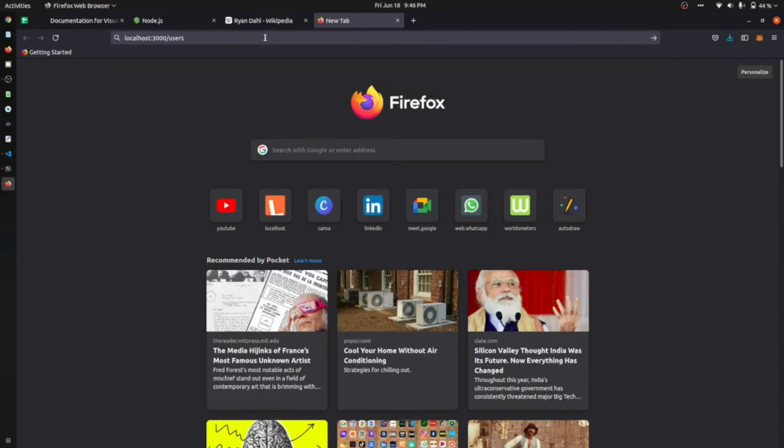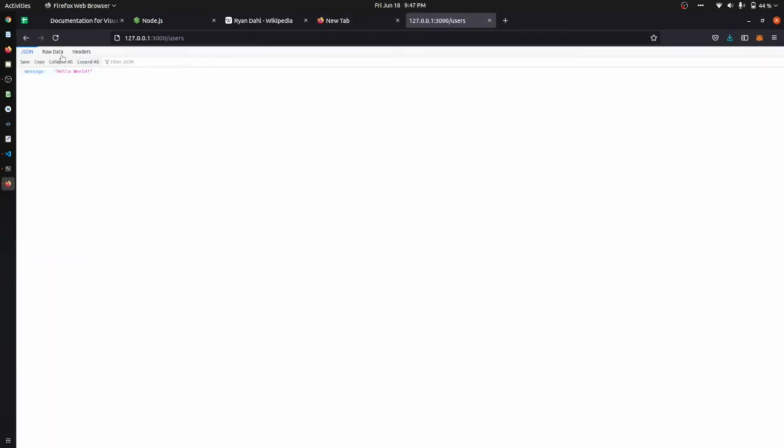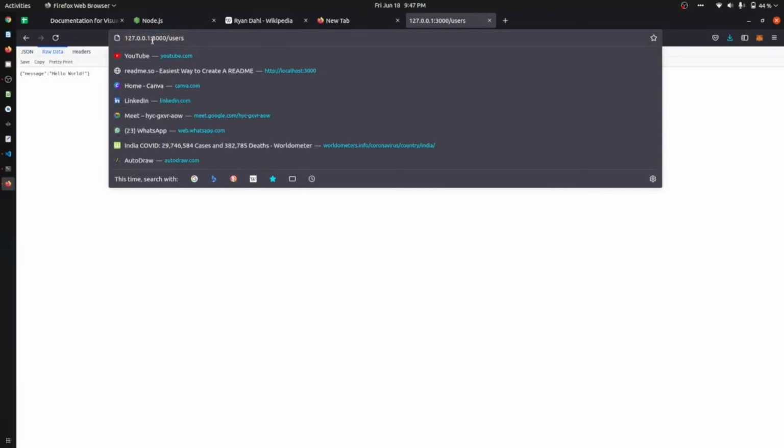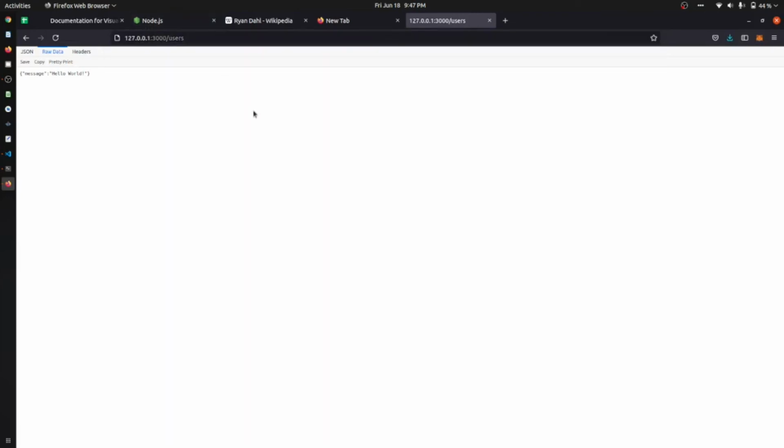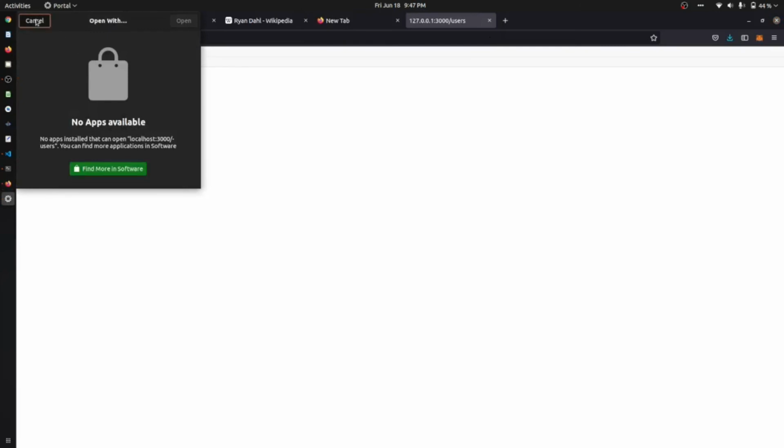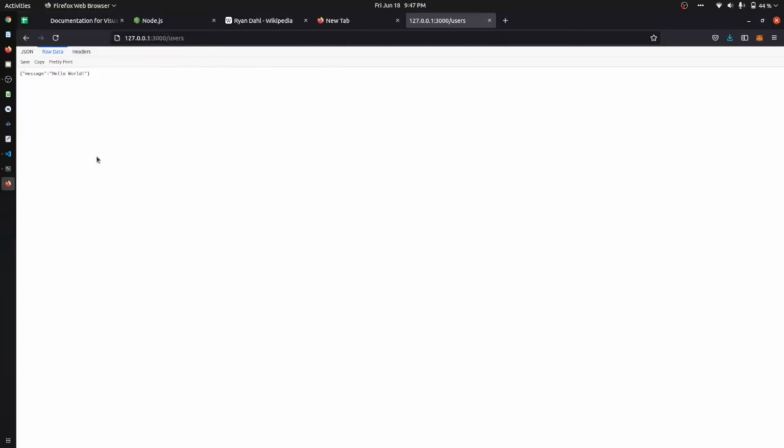Enter. So you can see that we got a raw data as hello world. Basically you will get the same output in localhost also. I don't know why it is not opening the local, but yes, we are getting the output, so leave it.